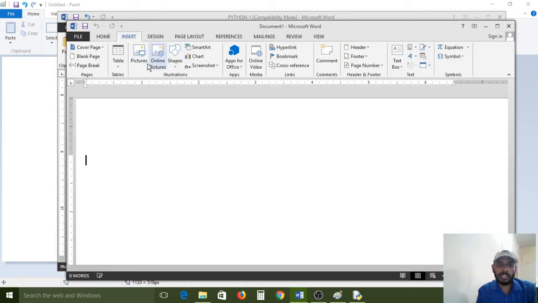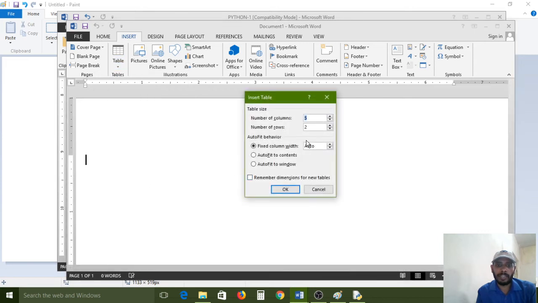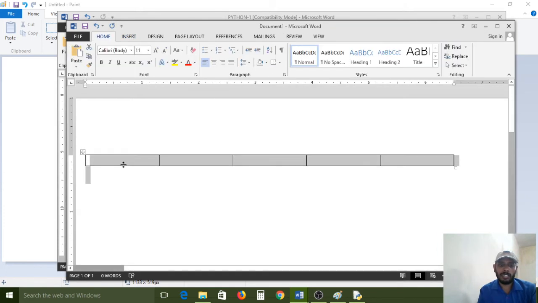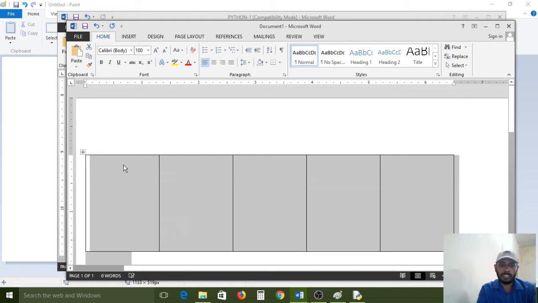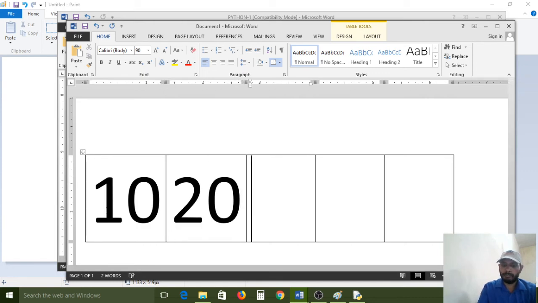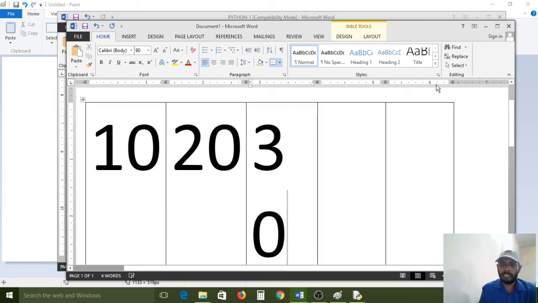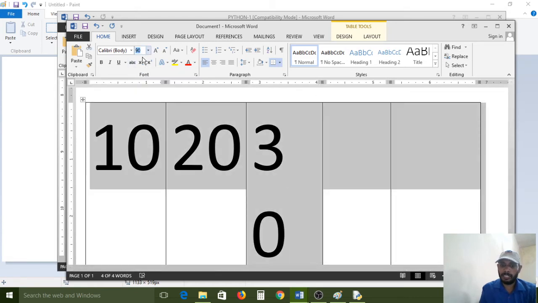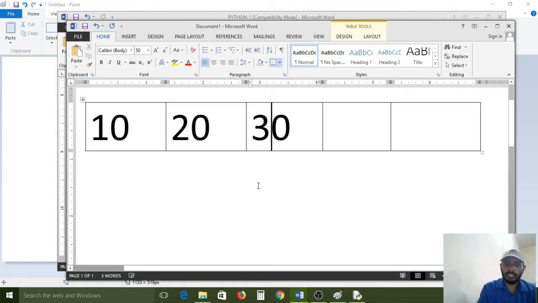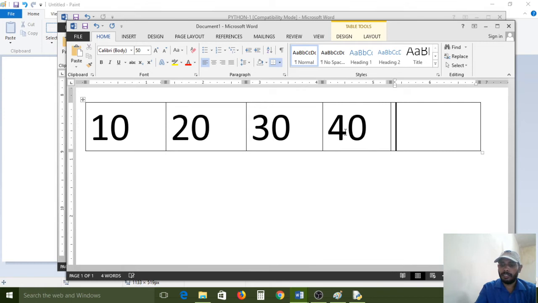All of you carefully observe. Now I am creating one table format: 5 columns, 1 row. Like this, it creates the elements 10, 20, 30, 40, 50.